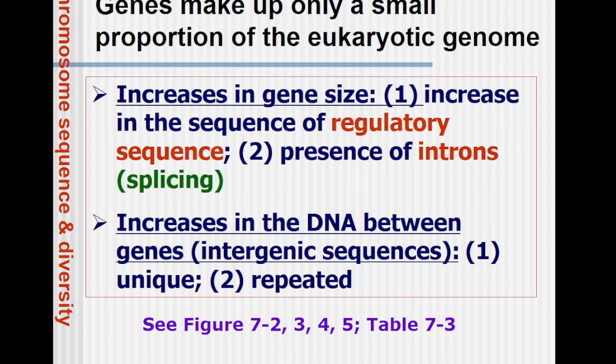Next, genes make up only a small portion of the eukaryotic genome. In the case of eukaryotes, say for example human beings, only 1.8%, or roughly 2%, of the genome actually codes for the protein. Yes, you have heard it rightly. Only 2% of the genome codes for the protein, while the rest of the part is non-coding region.